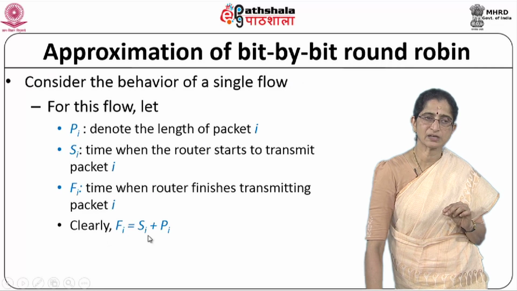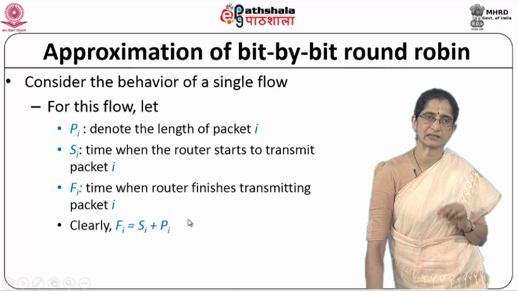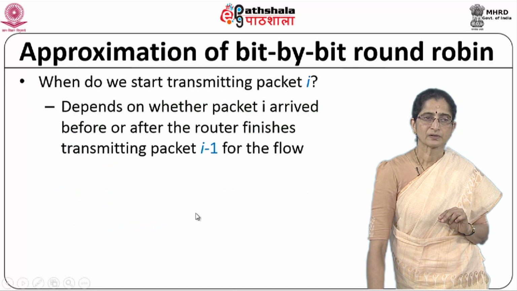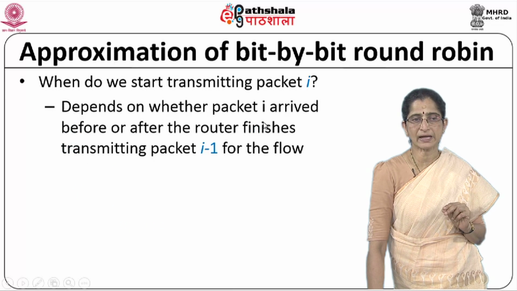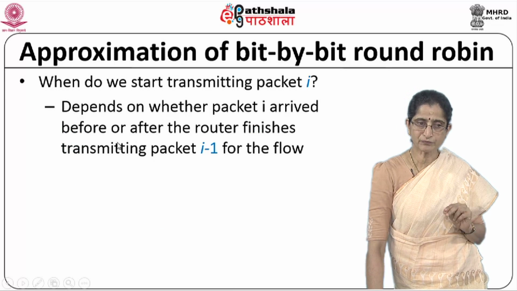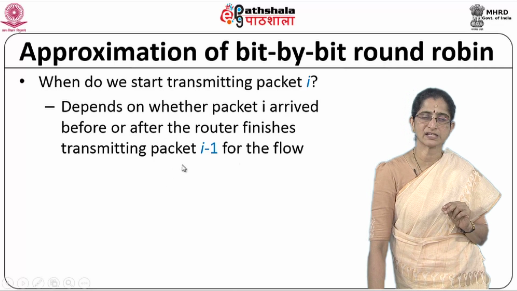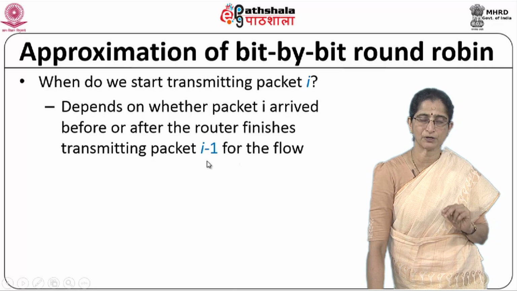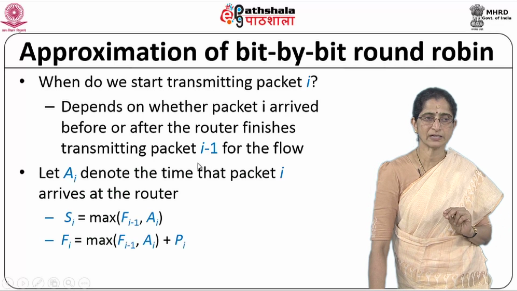So we know that Fi is equal to Si plus Pi, but how do I determine this Si? That is what I need. So when I start transmitting the packet depends on whether the packet i arrived before or after the router finishes transmitting the packet i minus 1 for that particular flow, the previous packet, right.